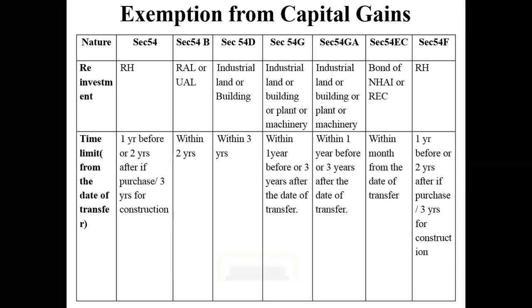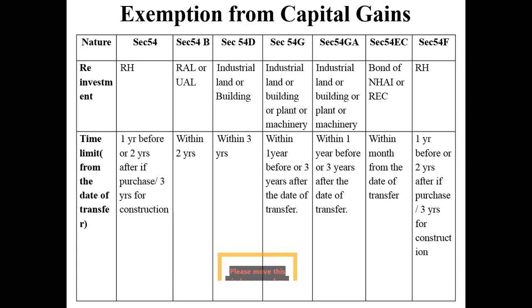Now, if you're selling your house, you would have already made a plan of buying another house. So, what does it say? Before you transfer, suppose tomorrow you are going to sell your house. If you acquired a house 1 year before, that means in 2019, you are still eligible to claim this benefit. That is what it says.